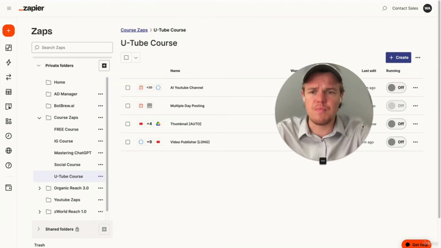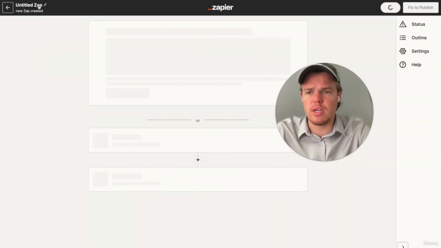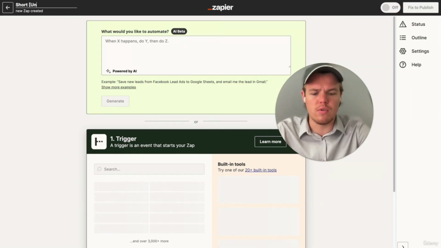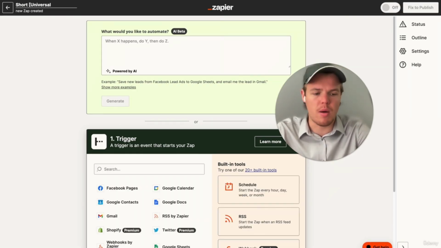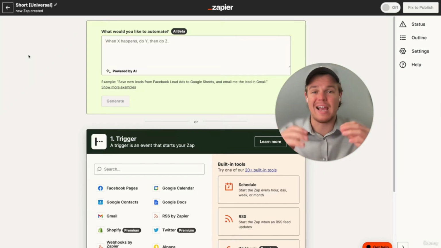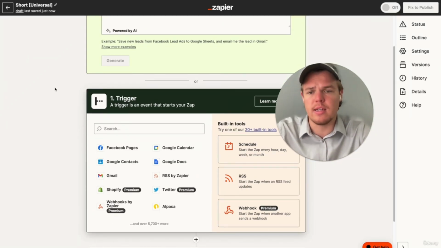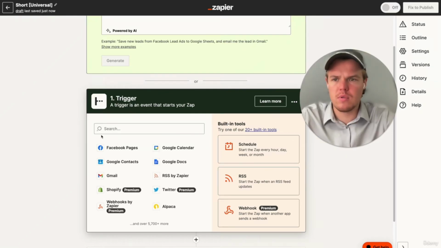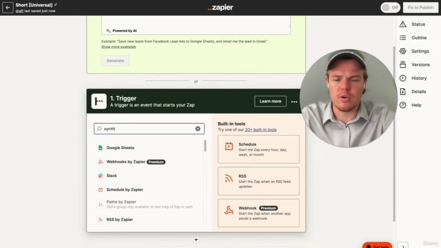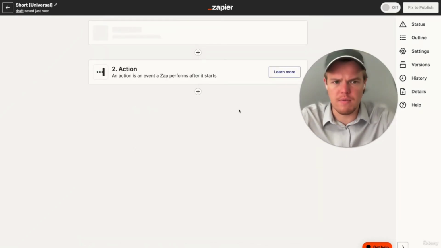So we're going to say new zap. And what's great about the short publisher is a lot of times it's just universal. So we're just going to say short universal. So any type of short could probably go through this flow. If you have multiple types of forms of content, you can push your shorts through this. So we're going to say short universal. And we're going to do the trigger of Cynthia as we're dealing with the AI video here.